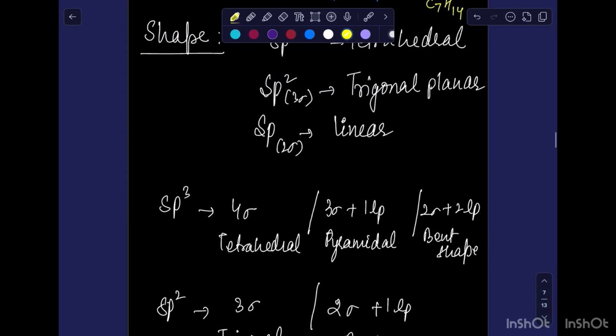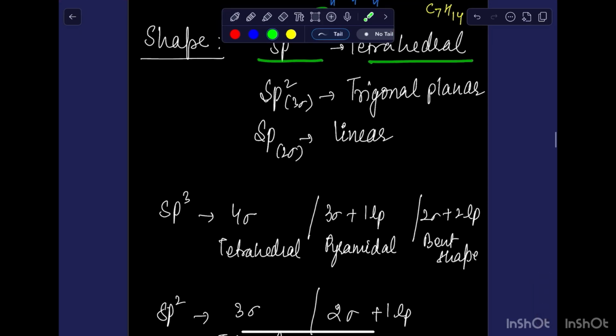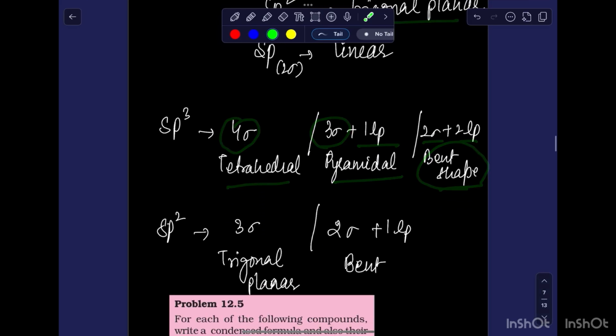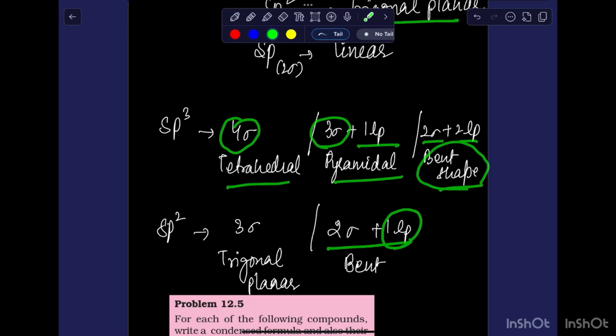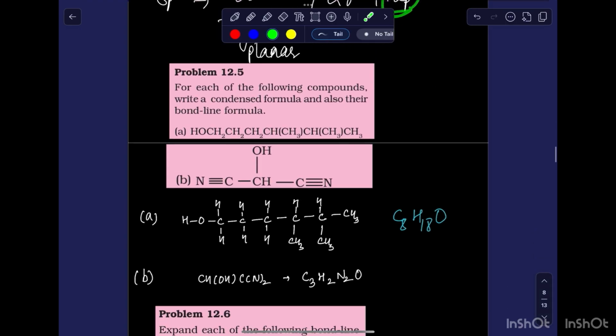So the shapes: sp3 tetrahedral, sp2 trigonal planar, sp linear. In the case of sp3, if there is one lone pair, it is pyramidal. With two lone pairs, it becomes bent shape. In the case of sp2, if there is one lone pair, it will be bent shape, right? Sp is always linear.